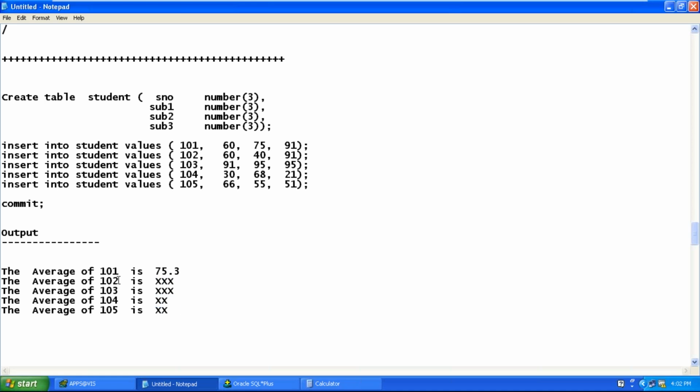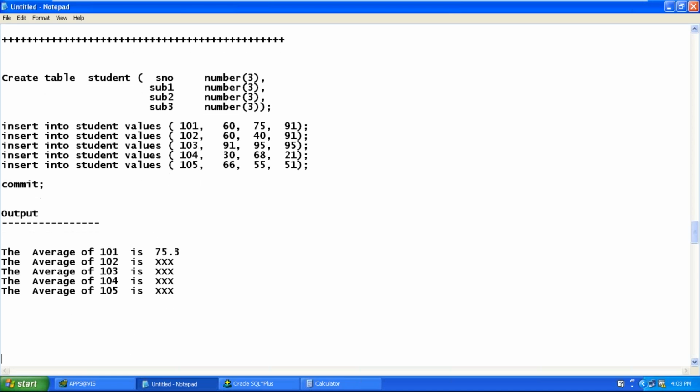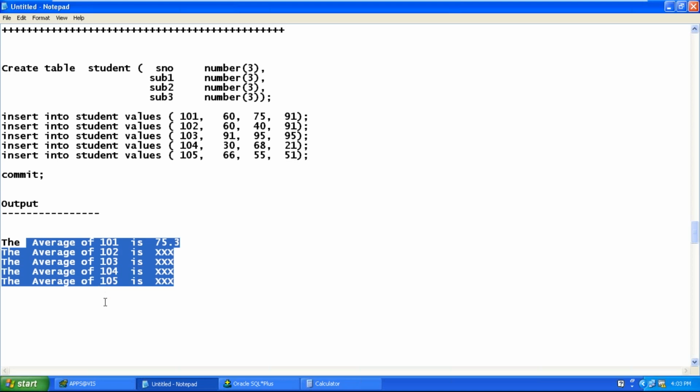Are you understanding? That means my cursor should execute for all the rows which are there in the table. This statement should be inside a loop, and I should get this output. Can you try this?